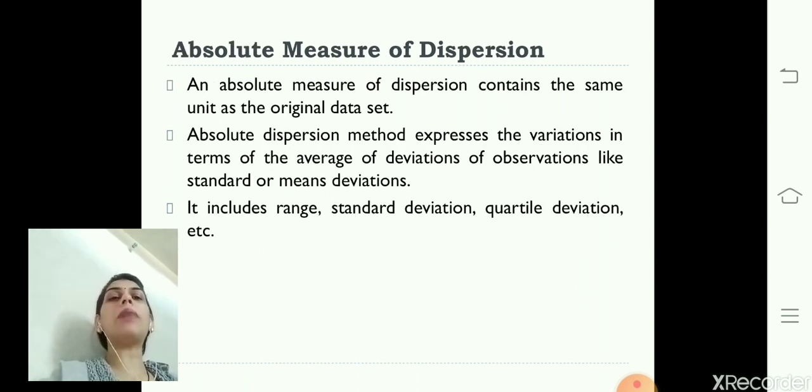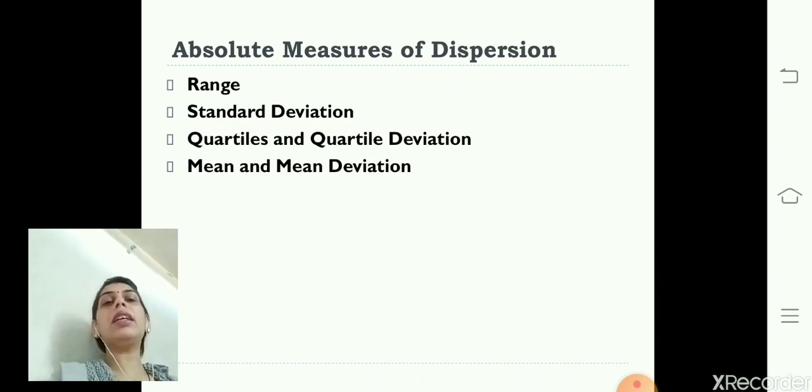Absolute measure of dispersion. Absolute measure of dispersion contains the same unit as the original data set. This method takes a variation in terms of average or deviations of observation, like standard or mean deviation. It includes range, standard deviation and quartile deviation, etc. We will study range, standard deviation, quartile deviation and mean deviation. Mean deviation is also called average deviation sometimes, and quartile deviation is sometimes called interquartile deviation or semi-quartile deviation.